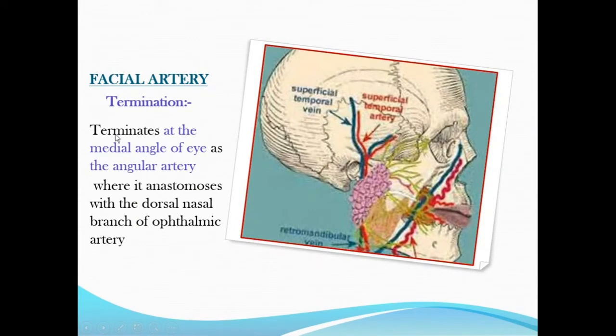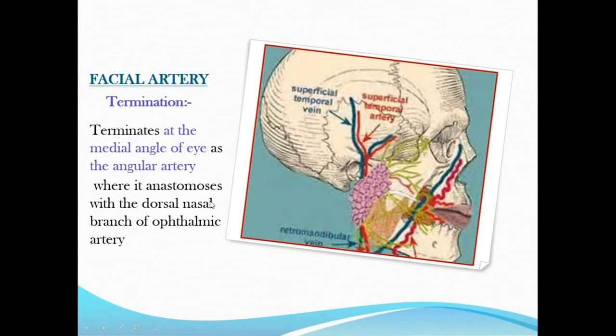So that is the origin. Termination: it terminates at the medial angle of the eye. So this is the tortuous facial artery. It is in the face. It terminates at the medial angle of the eye as angular artery, where it anastomoses with the dorsal nasal branch